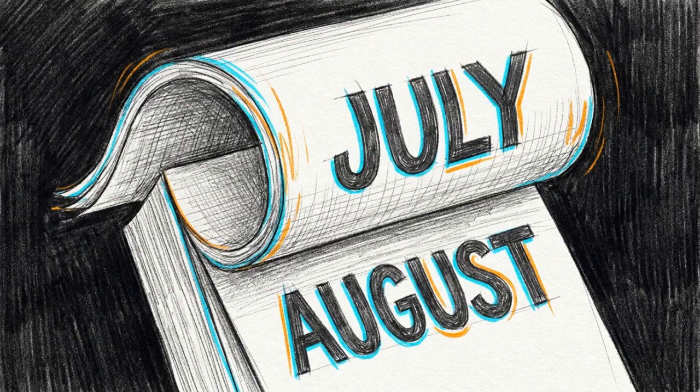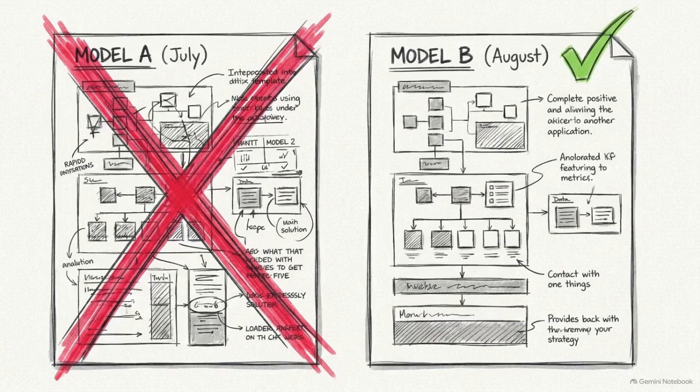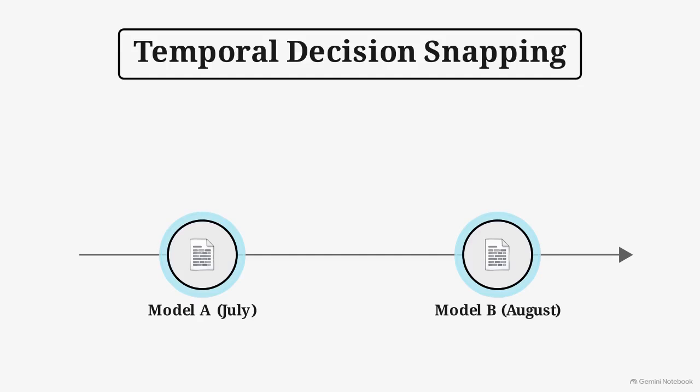The second challenge is that corporate memory evolves. If a team officially pivots to a new model in August, the AI needs a mechanism to ignore the old rules authorized in July. This requires a feature called temporal decision snapping. When a new document explicitly overrides a prior strategy, the system creates a temporal edge, labeled superseded by, connecting the old choice to the new choice.